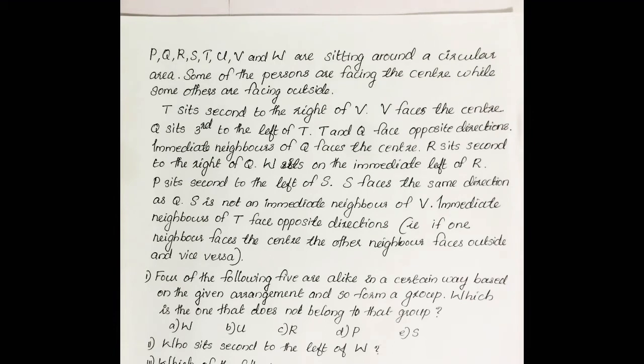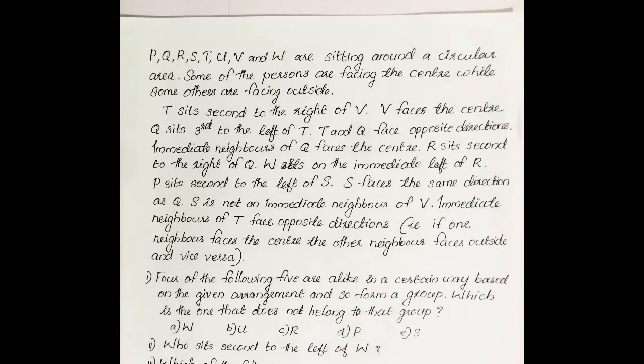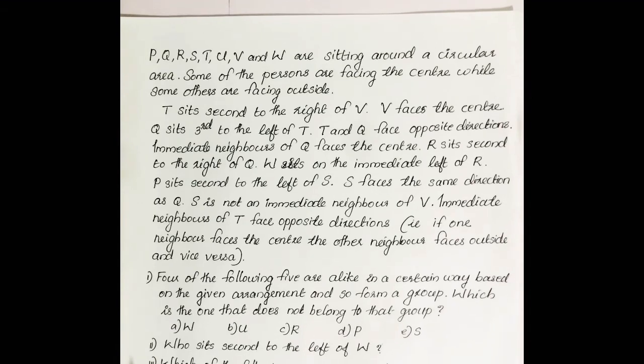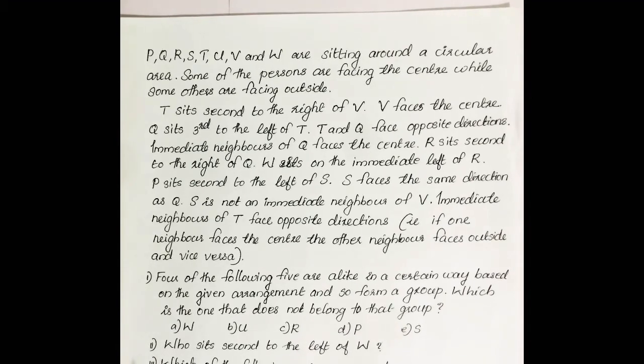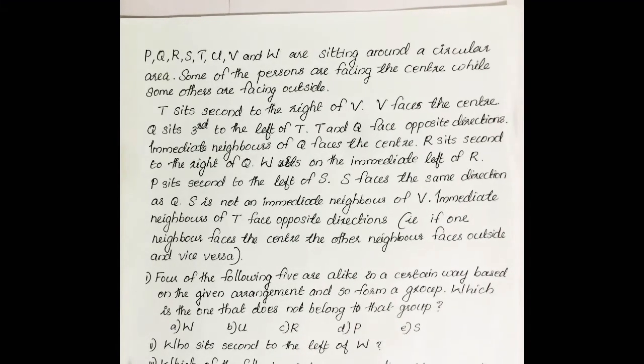Next question is this one. P, Q, R, S, T, U, V and W are sitting around a circular area. Some of the persons are facing towards the center, while some others are facing outside. T sits second to the right of V. V faces the center. Q sits third to the left of T.